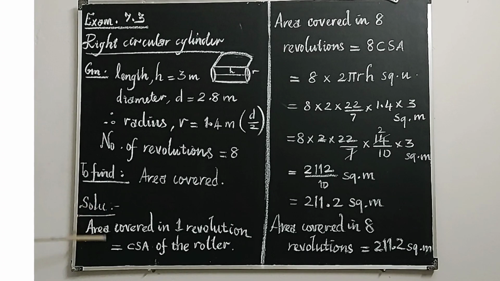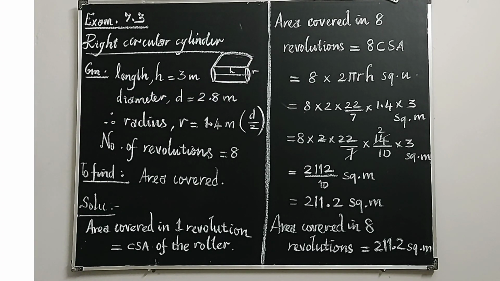Solution: area covered in one revolution. When it rotates one time, what's the area covered? CSA of the roller. CSA means curved surface area of the roller. So area covered in one revolution is equal to the curved surface area of the roller. How many revolutions would it take here? 8 revolutions. So area covered in 8 revolutions is equal to 8 into curved surface area. Why am I writing 8 there? Because we are asked to find the area covered in 8 revolutions. So area covered in 1 revolution is equal to its curved surface area 1 time. Area covered in 8 revolutions is equal to 8 times its curved surface area.